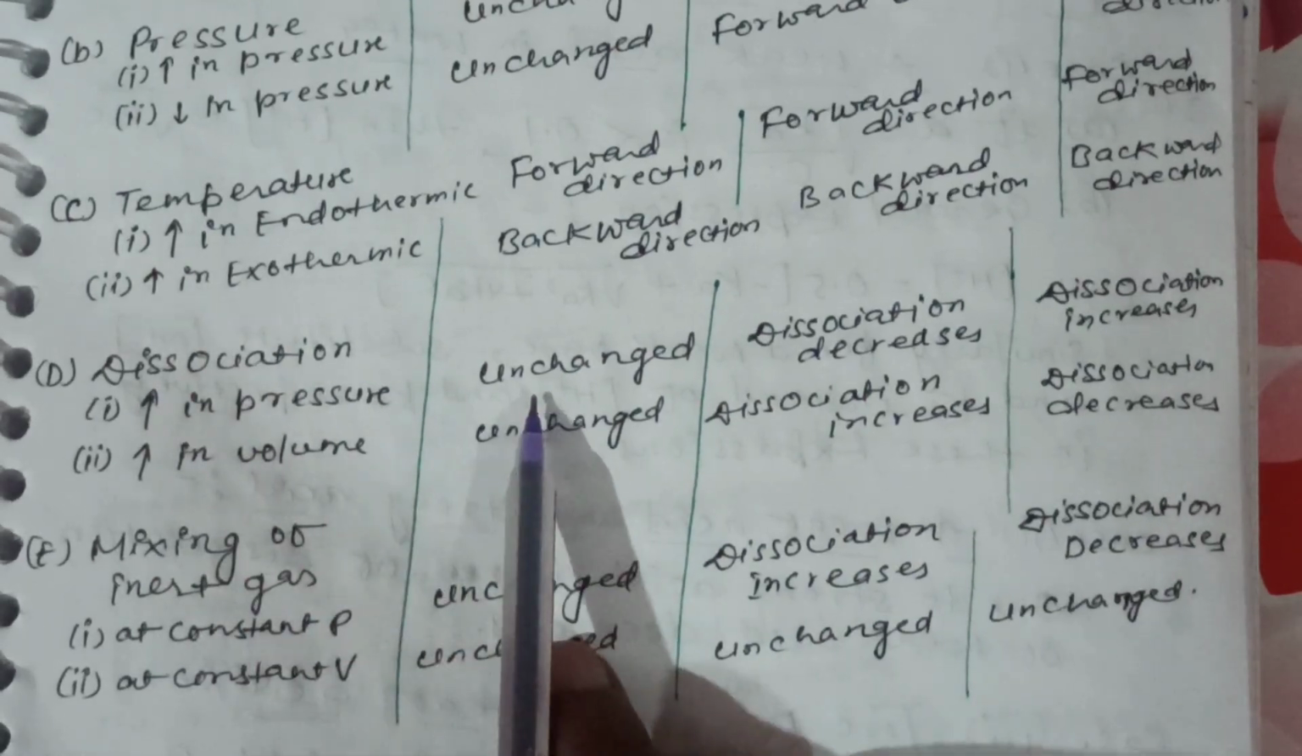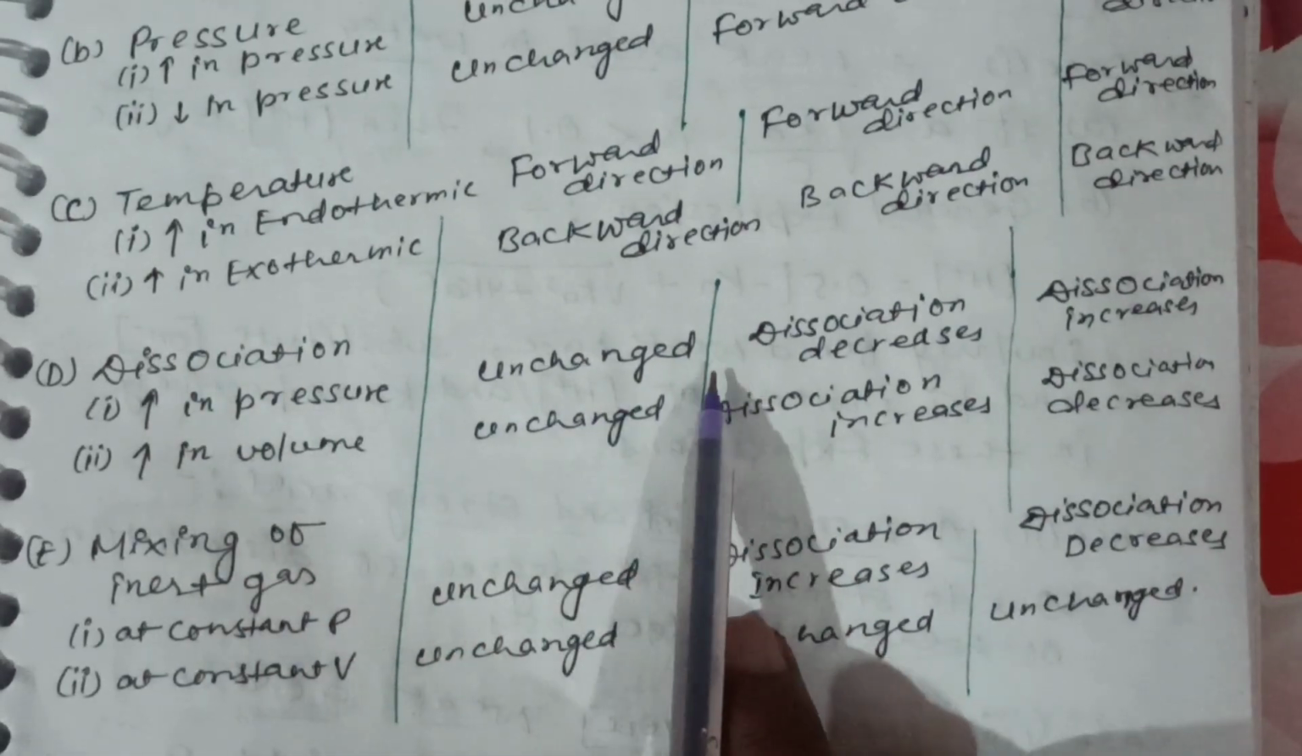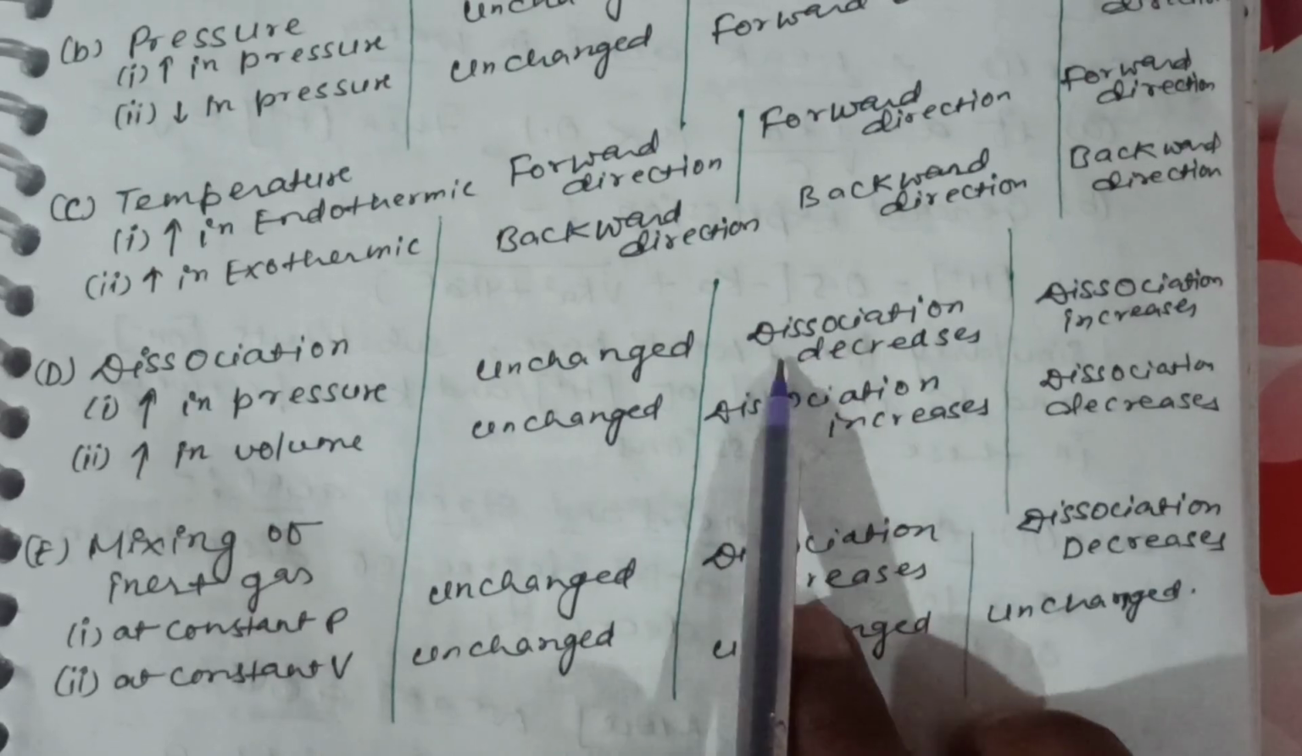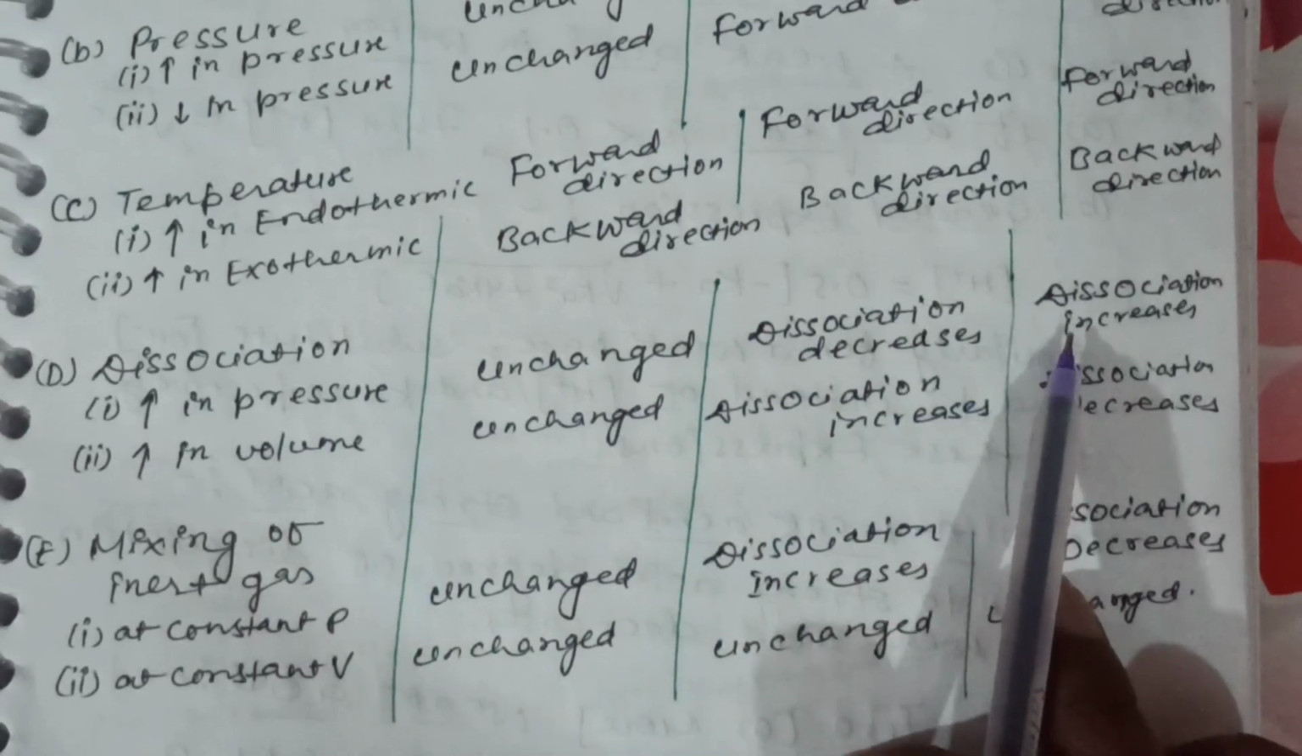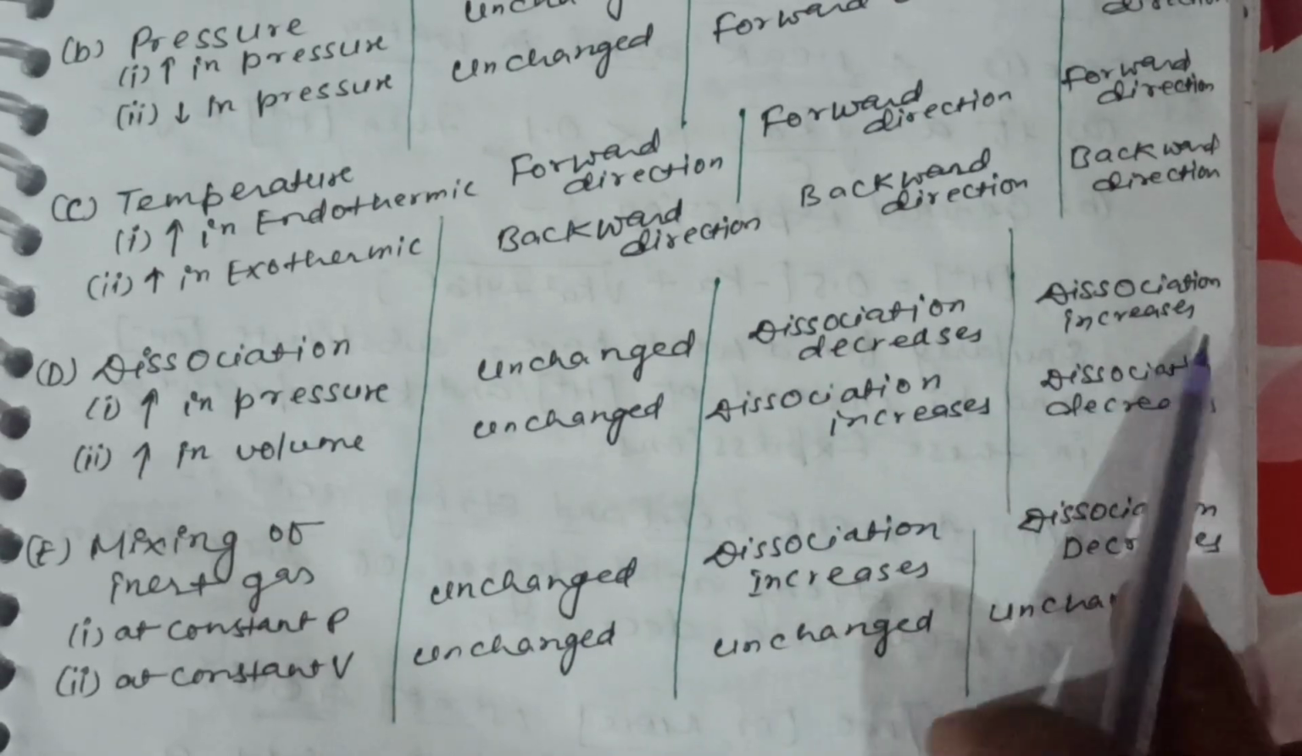Dissociation, increase in pressure: A ⇌ B, unchanged. A ⇌ 2B, dissociation decreases. 2A ⇌ B, dissociation increases.